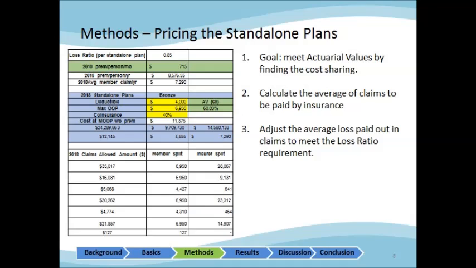As illustrated in this table, below the deductible, the insurance company does not pay anything. For amounts higher than that, 40% is covered by the insurance company, and when it reaches 8,000, the insurance company covers the rest of the expense. With this rule, we can determine the average claim and the required premium to achieve the target loss ratio.